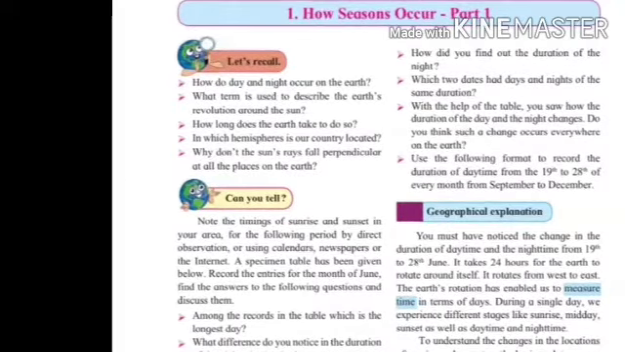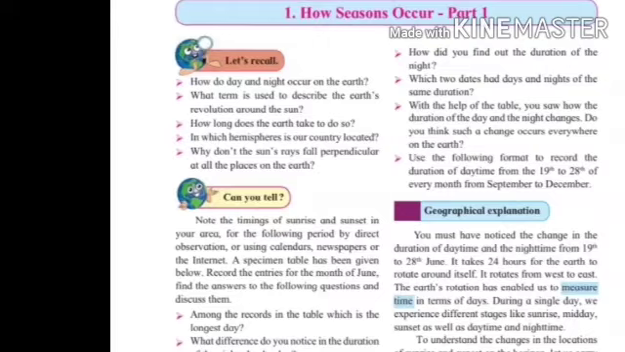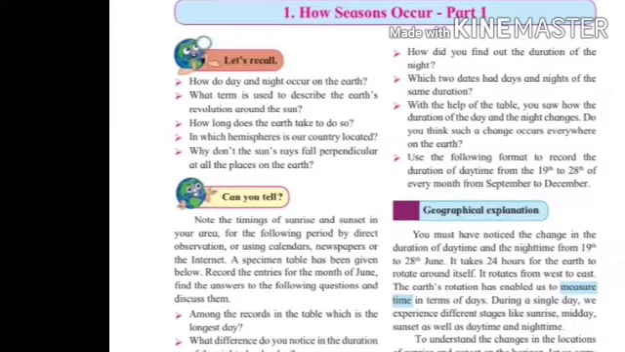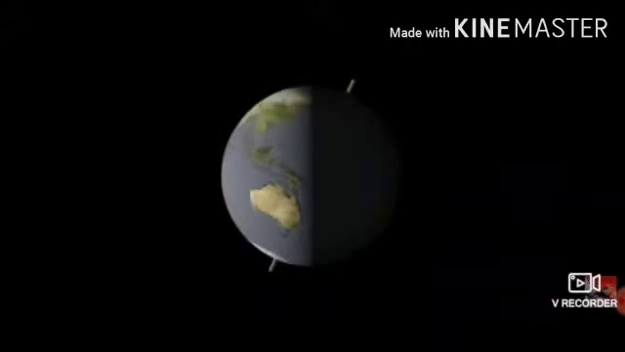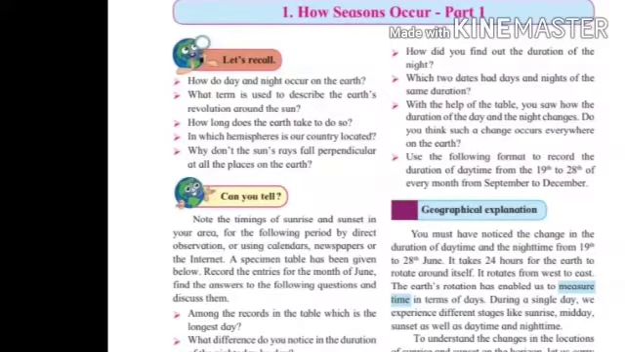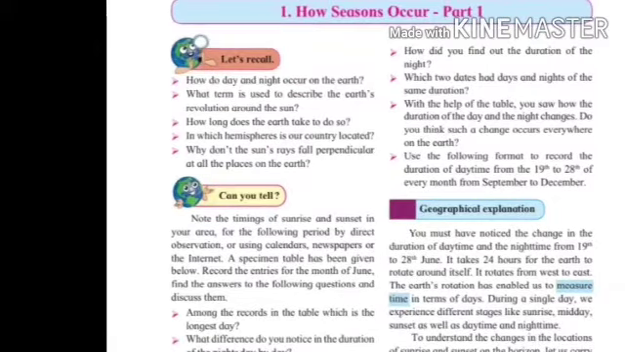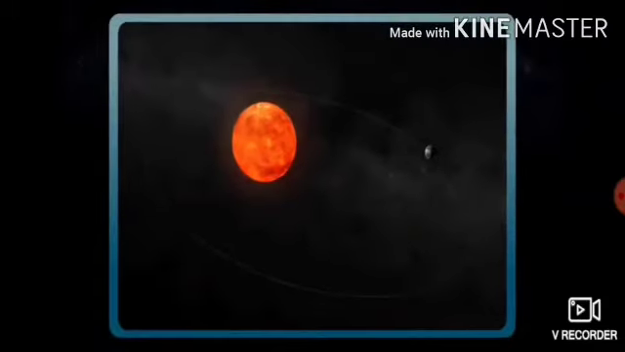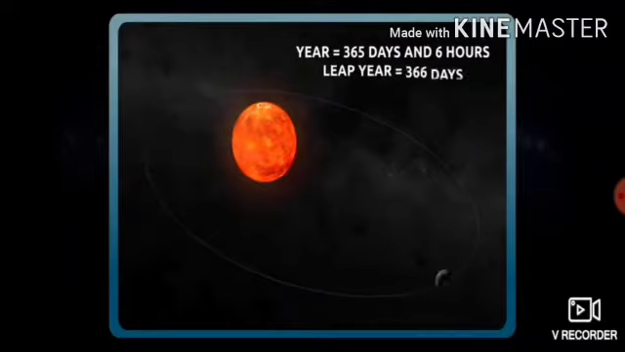Some questions are given in your book. Let's see those questions. First is, how do day and night occur on the earth? The answer is, day and night occur on the earth due to the axial rotation of the earth. Next question is, what term is used to describe the earth's revolution around the sun? Revolution is the term used for movement of earth around the sun, and one revolution is equal to 1 year.